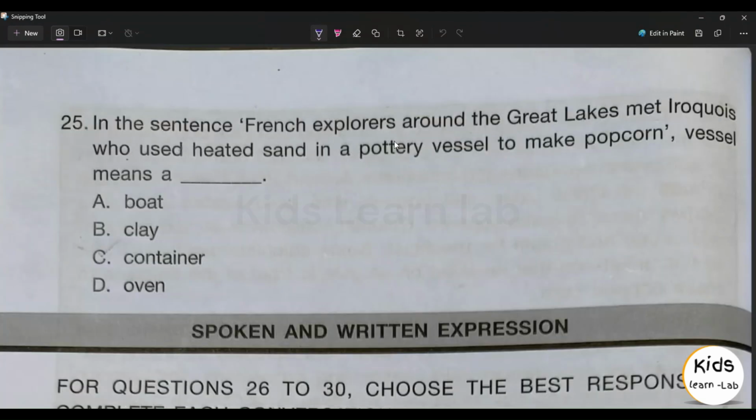25th question, in the sentence, French explorers around the Great Lakes met Iroquois who used heated sand in a pottery vessel to make popcorn. Vessel means a dash. Option A, boat. Option B, clay. Option C, container. Option D, oven. Option C, container is the right answer.